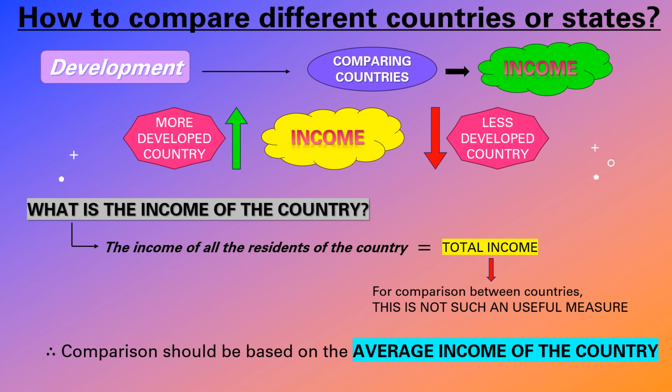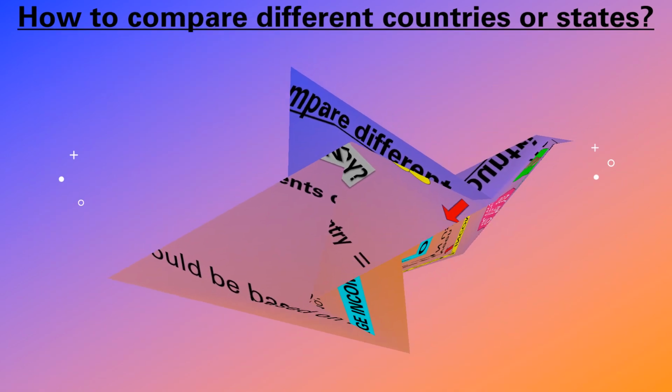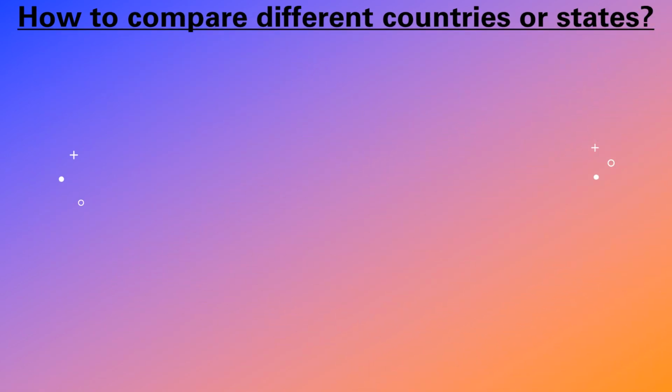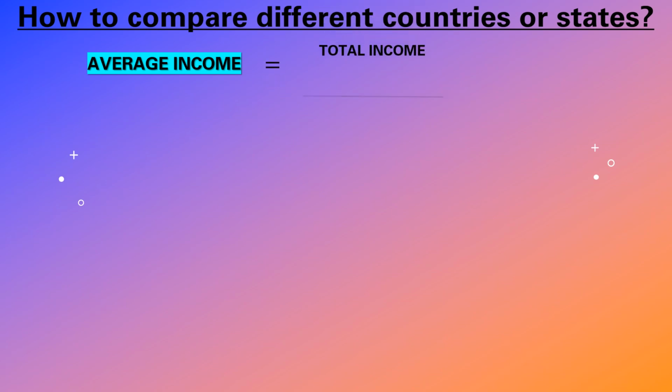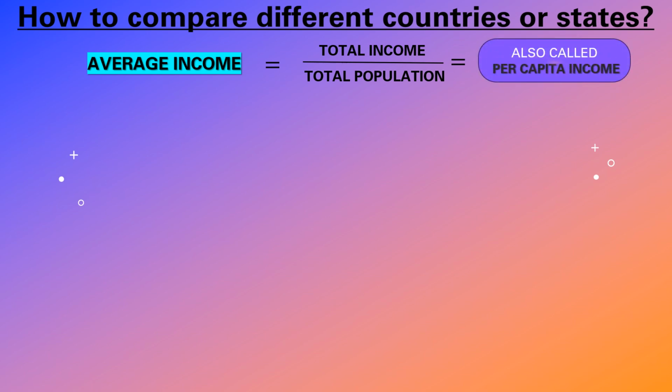Whose income will we take to compare the country? We can't, right? Like that, we should take the average of each person living in the country. That is called the average income of the country. First we'll see what the average income of the country is. Average income is equal to the total income of the country divided by the total population of the country, right? That is also called per capita income.